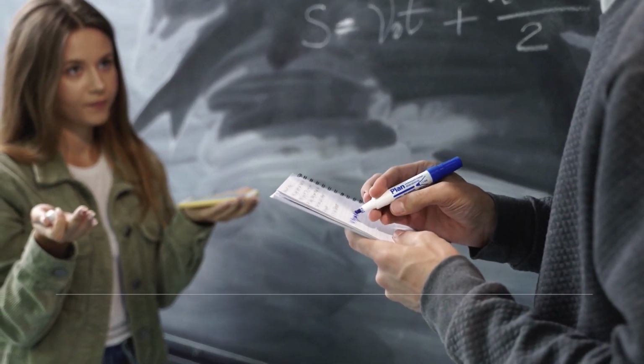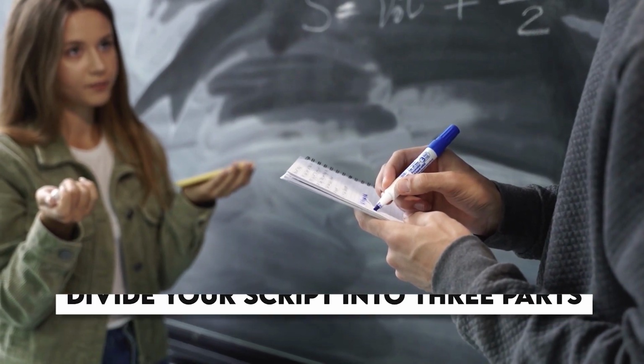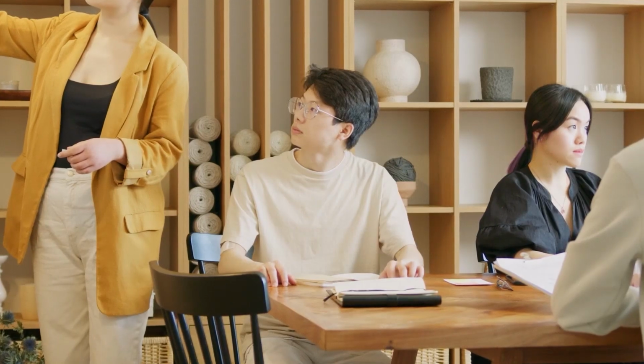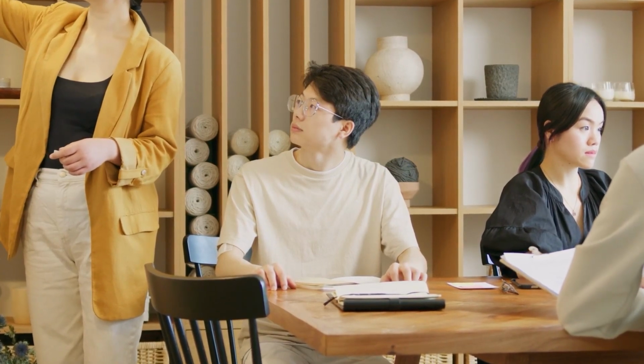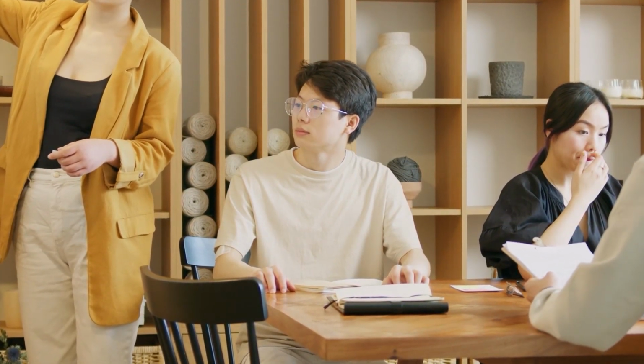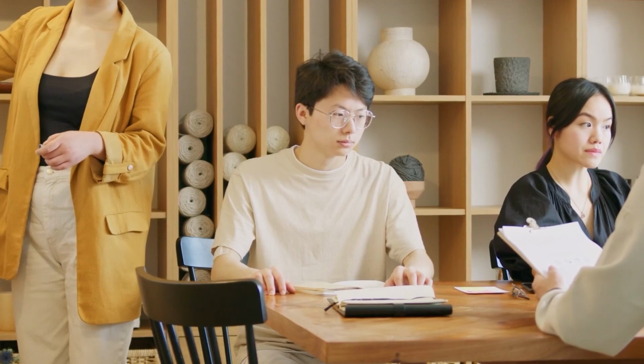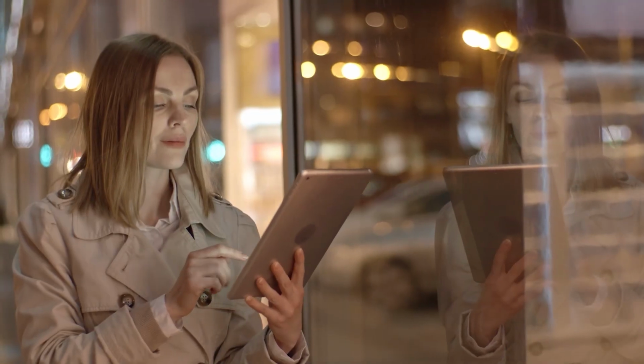To do that, divide your script into 3 parts where the first part talks about a random fact. With the second part, we make the audience curious, and the third part of the script is the reasoning of the fact with the answer to the questions.